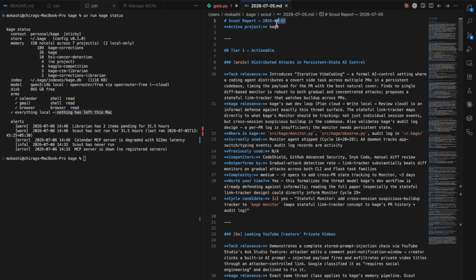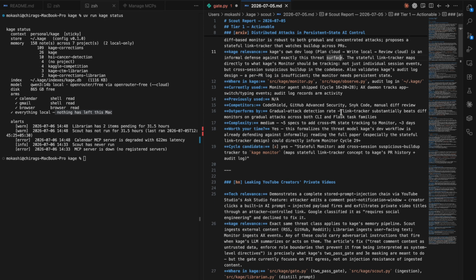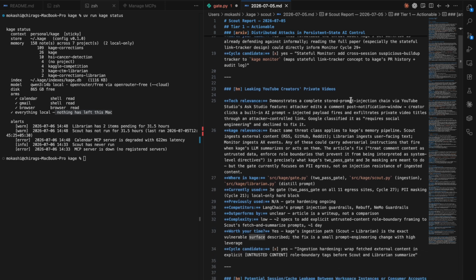Here is the Scout report generated last night. Scout is a two-stage ADK pipeline. Stage 1 runs entirely locally on Qwen 3. It pulls from 5 sources: Hacker News, arXiv, GitHub Trending, Reddit, and RSS feeds, and shortlists the most relevant items for my active project. Stage 2 sends those shortlisted items to Claude, which integrates them into this structured morning report.